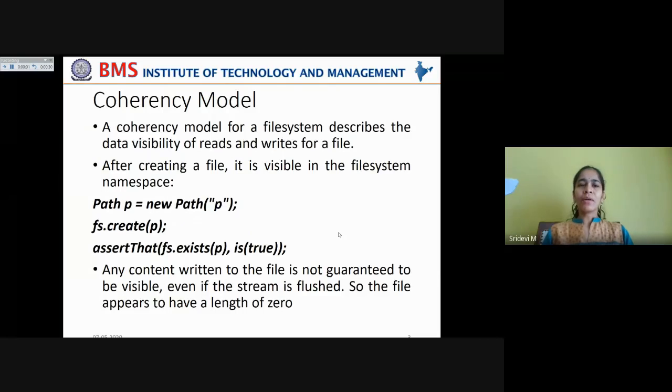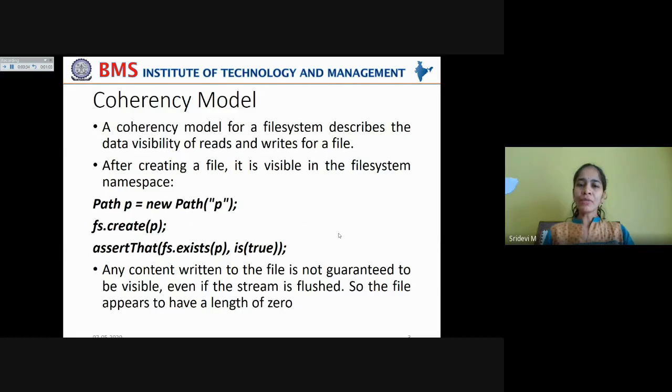Now, what is this coherency model used for? This coherency model for a file system describes the data visibility of reads or writes for a file. Say the client wants to see what is the status of read or write, or if the write has happened properly without any errors. Is the data consistency preserved after writing the data to the file on a HDFS cluster? If you want to see these details, this coherency model will be useful.